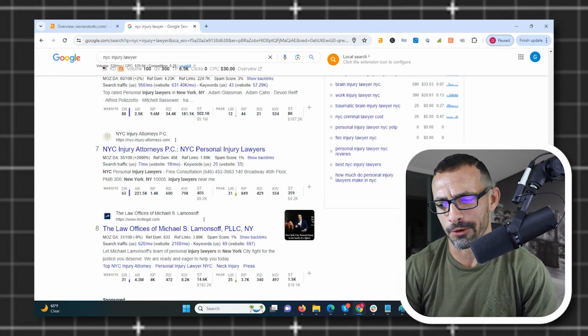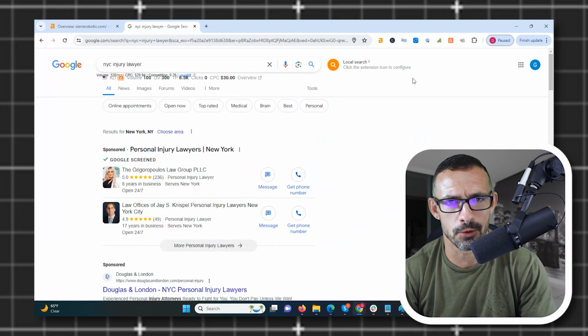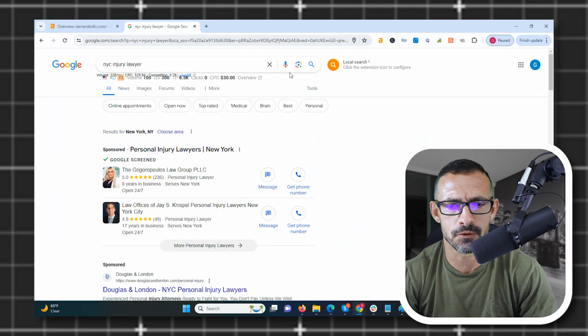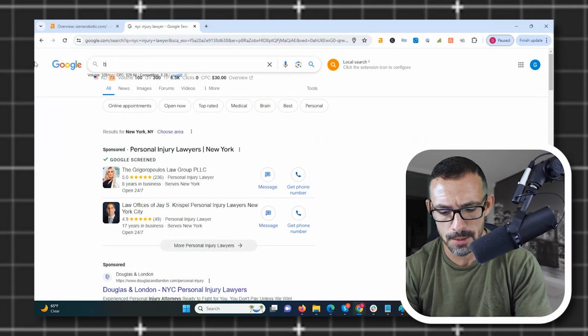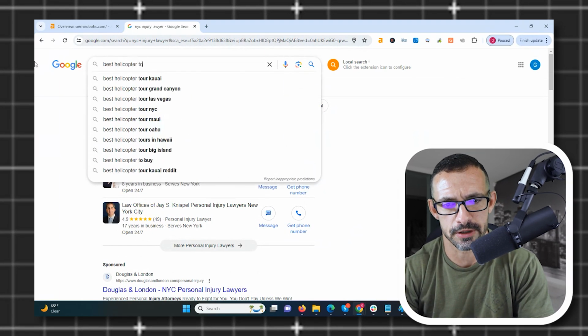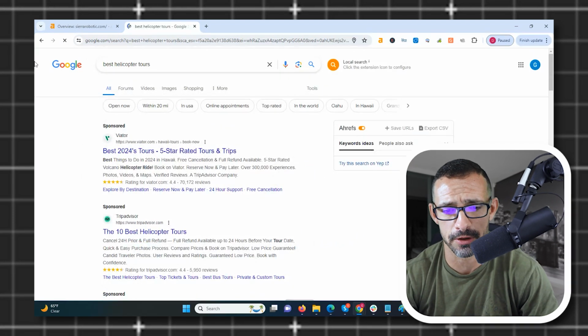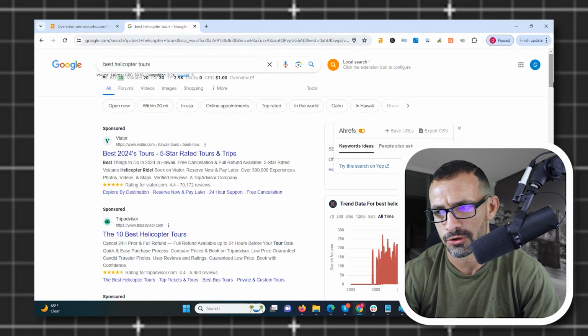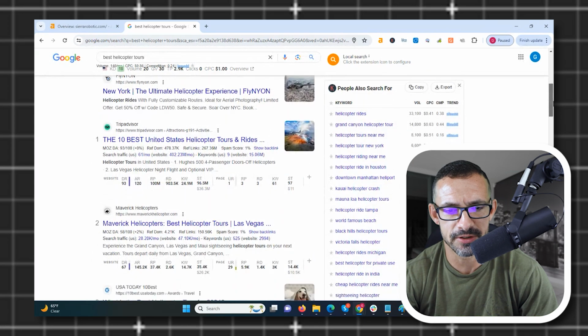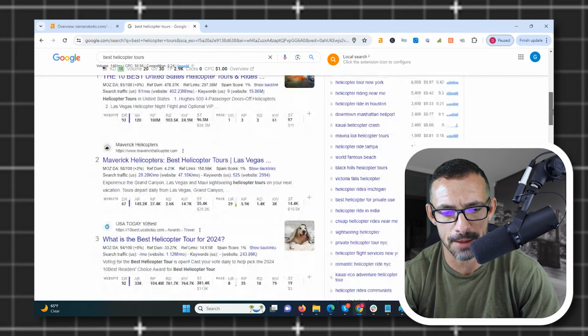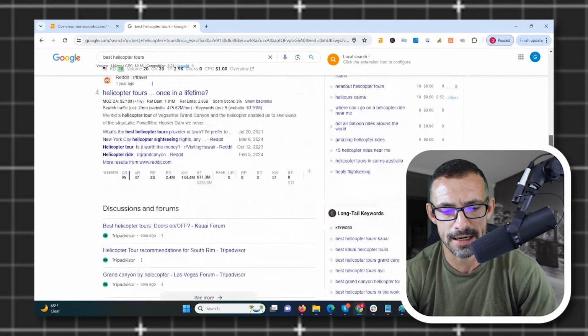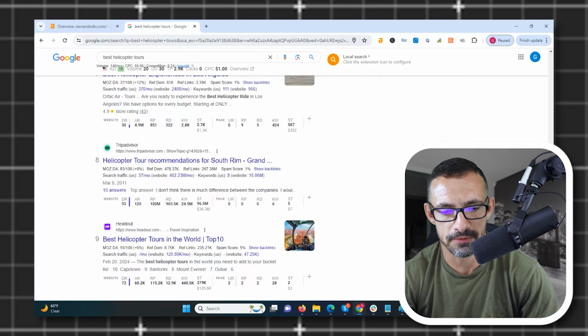So let's make it a little harder, right? I want to show you how Google's algorithm works here. Let's go do a search for something like best helicopter tours, okay? This is a competitive keyword, right? It's going to be a really competitive keyword. It's more national search, so it's going to be more competition. And we see a TripAdvisor, Maverick Helicopter, USA Today, Reddit, Viator, Newsweek, TripAdvisor, Head Out.